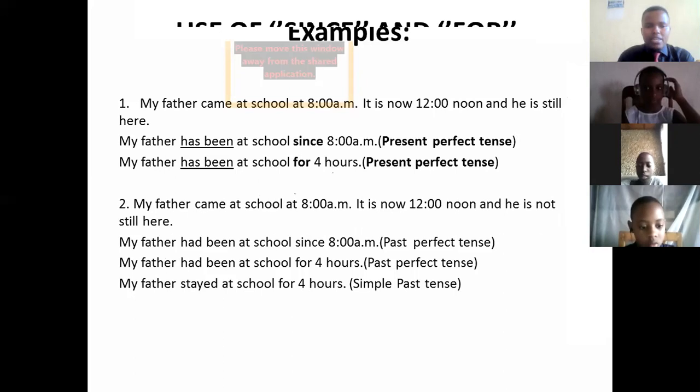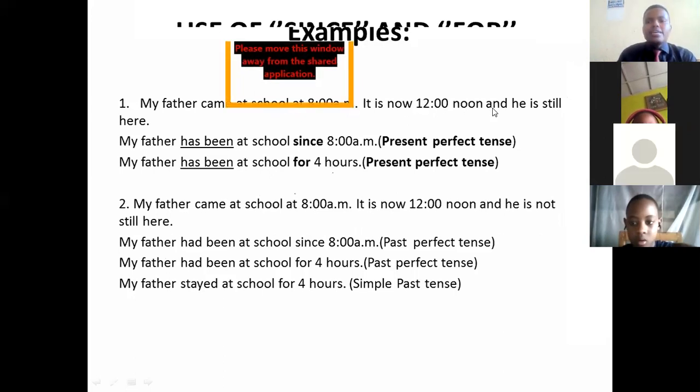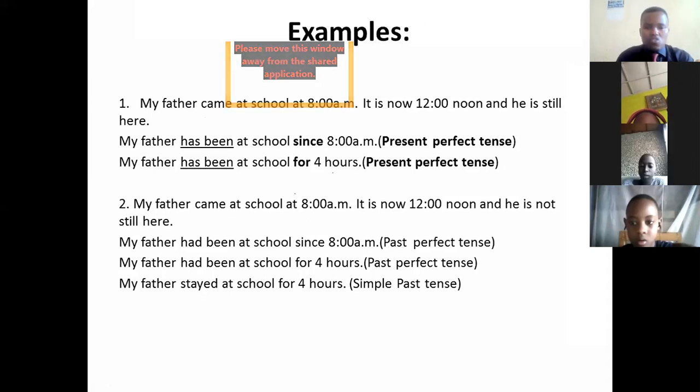For example, I can say here, they have said, my father came at school at 8 o'clock a.m. It is now 12 noon, and he is still here. It means the first clause says that my father came at school at 8 o'clock. It means my father came at school at this time, you see?